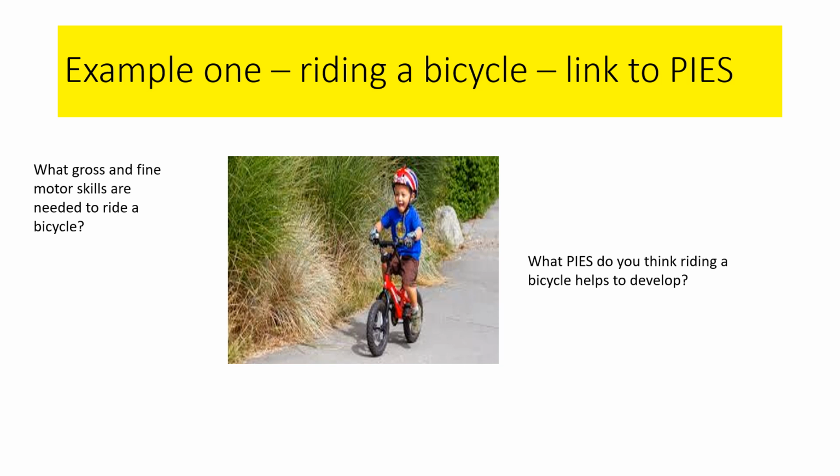So as we can see on the previous one, riding a bicycle is using our gross motor skills and our fine motor skills, because we need to use our big muscles and we need to use our small muscles. So we need to use our legs, we need to use our arms, but we also need to use our fingers, okay, and our hands. Now, I've put on the right-hand side to link this to PIES. What PIES do you think learning to ride a bicycle helps to develop? Again, you might just want to pause this for a moment and jot some things down.